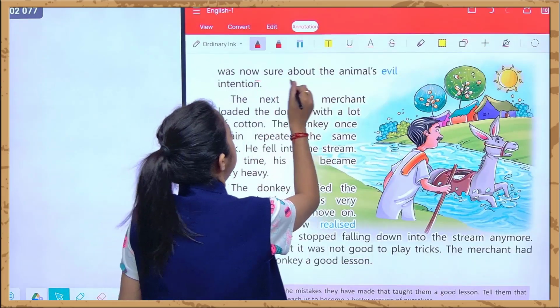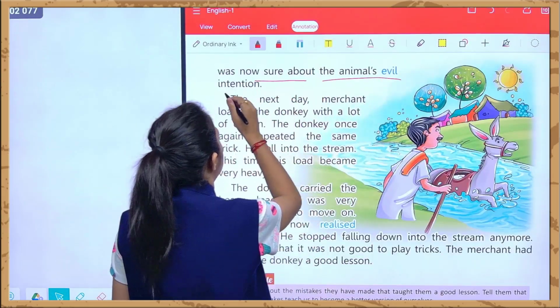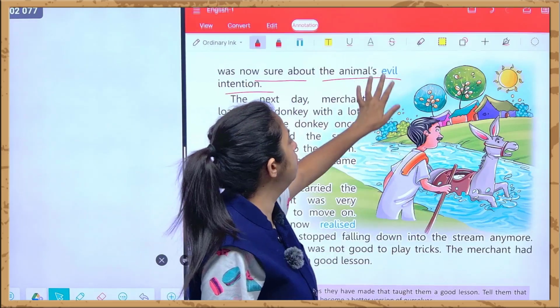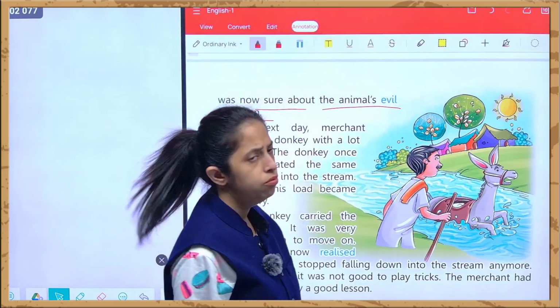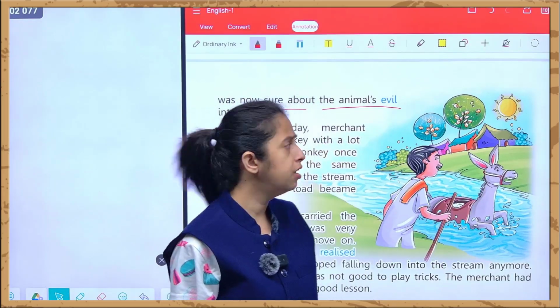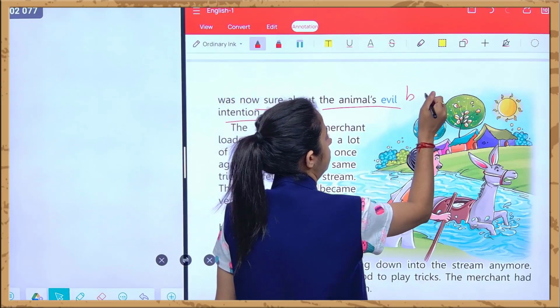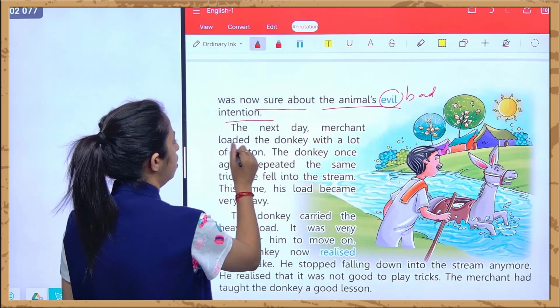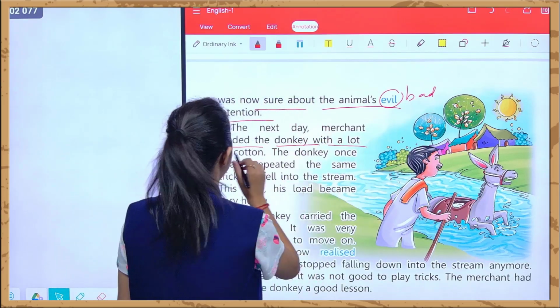Now the master was sure about the animal's evil intention. Evil means very bad intention. उसके बारे में master को क्या हो गया? He came to know about the evil intention of the donkey. Evil means bad. ठीक है? The next day, the merchant loaded the donkey with a lot of cotton.